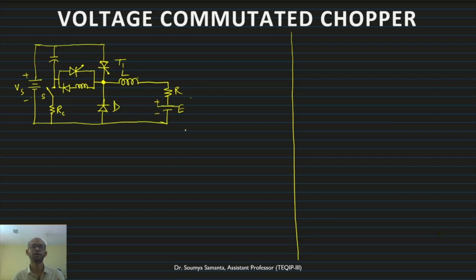This is the commutation circuit. This is the thyristor used for commutation purposes. Let us say this is the diode for DC and this is L and C. C indicates the commutation. We have only one capacitor, so I am using the notation C for the capacitor. So now this is the commutation circuit. Whatever I have drawn is the commutation circuit. Now how it operates, that is the important thing.